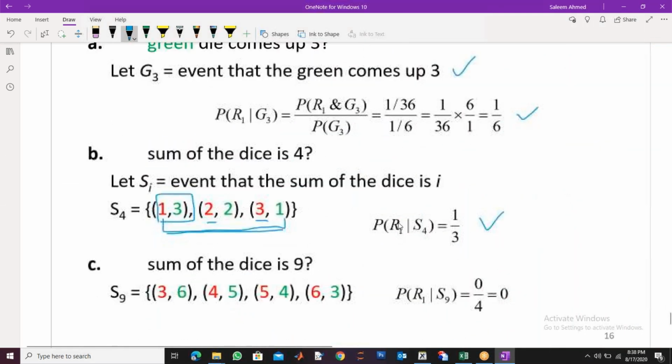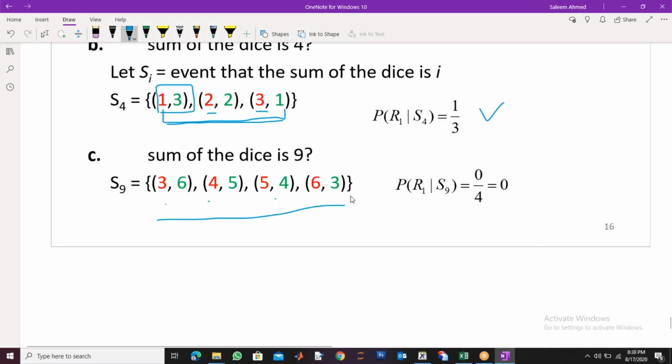Similarly, you can finish the last one. There are 1, 2, 3, 4 possibilities for 9. If there are 4 possibilities on 9, then there is no 1 on the red, you see. Because you know that if there is 1 on the red, then the sum cannot be more than 7, that is 1, and at the most you can get 6 on the other one. So it is not possible that your sum is 9 and there is 1 on red. It is not possible. So the answer has to be 0.